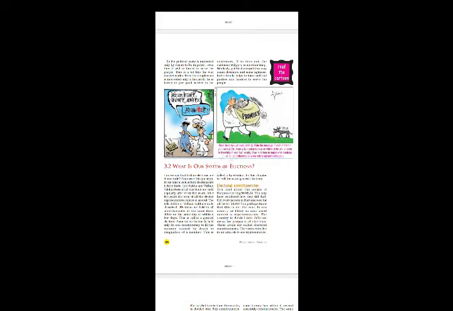The representative elected from each constituency is called a Member of Parliament, that is, an MP. In Lok Sabha, how many constituencies are there? 543. And the representative elected from each constituency is known as a Member of Parliament, that is, MP.